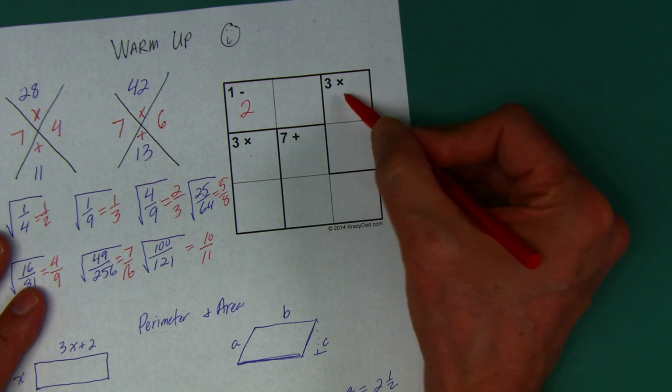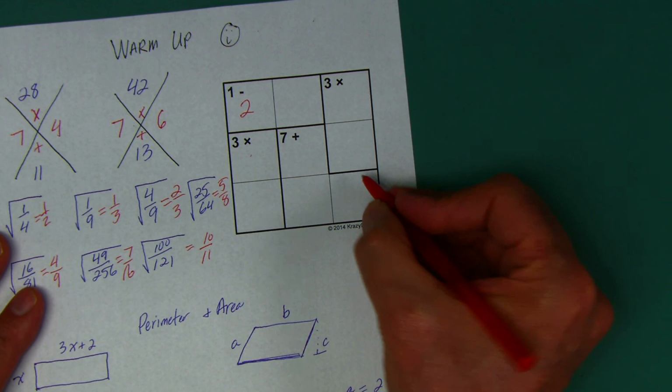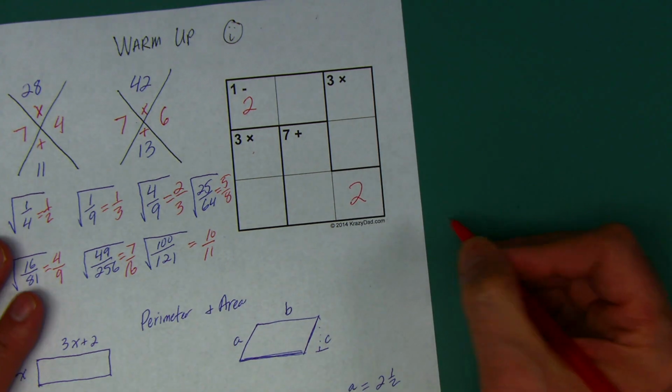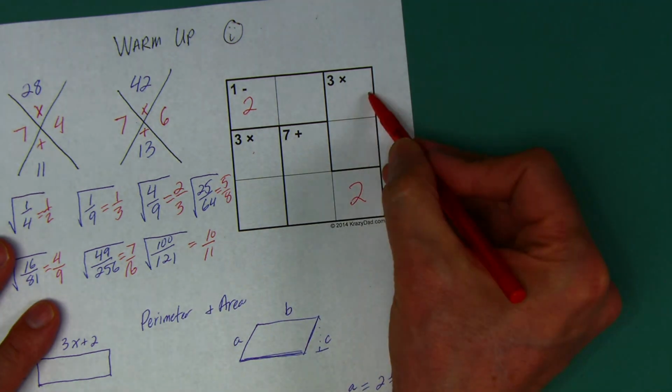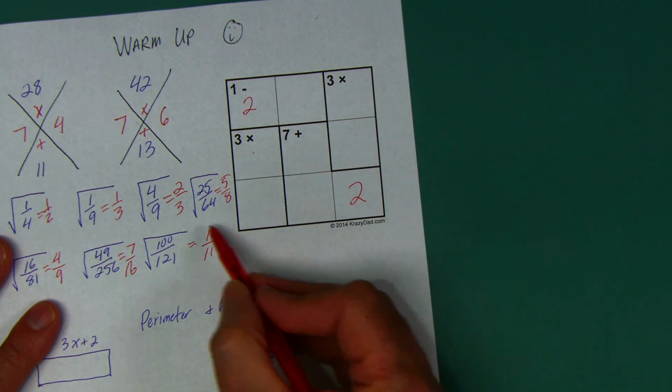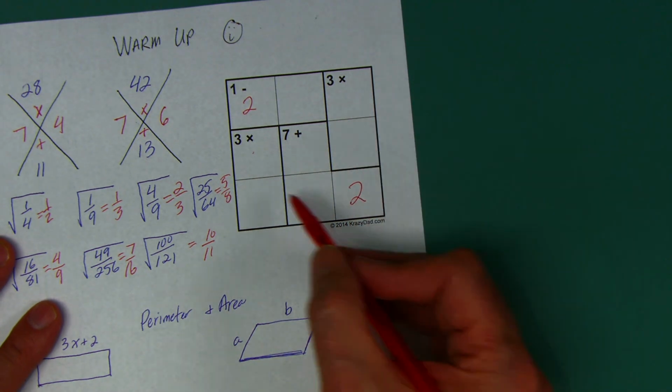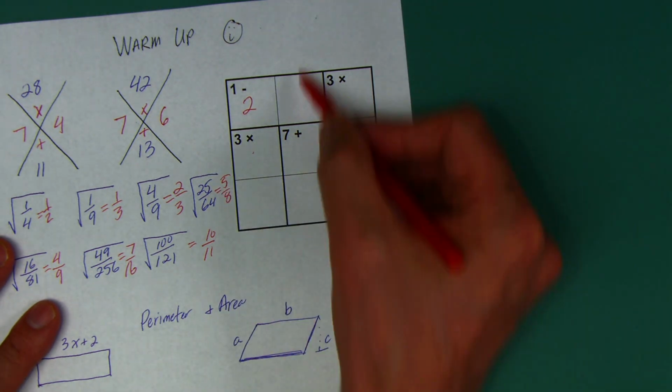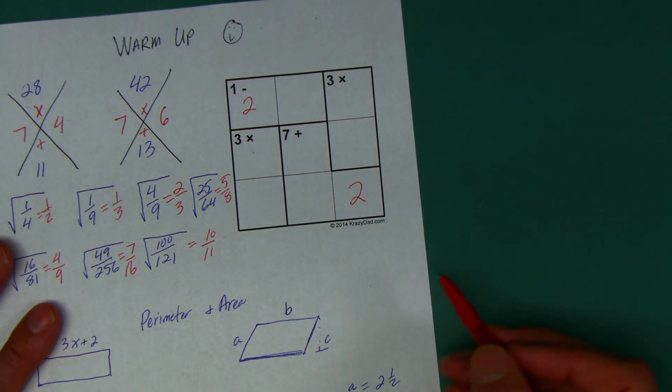Now, I also know that I can't use a 3 in this box or a 2 in this box or in this box. I need a 2 in this row. It has to go down here. And if I have a 2 in this row and this column, and no 2 in this row and this column, where does the 2 have to go?